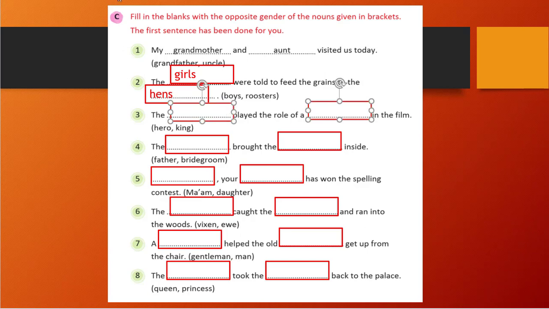Okay, let's see. Fourth one: the blank brought the blank inside, father and bridegroom. So both are masculine gender and we need to write feminine. So father feminine is mother and bridegroom feminine is bride. So those are very easy, right? You see the correct answer here. Fifth one: the blank, your blank, he has won the spelling contest, ma'am and daughter.